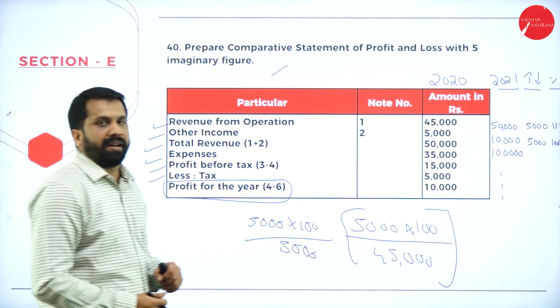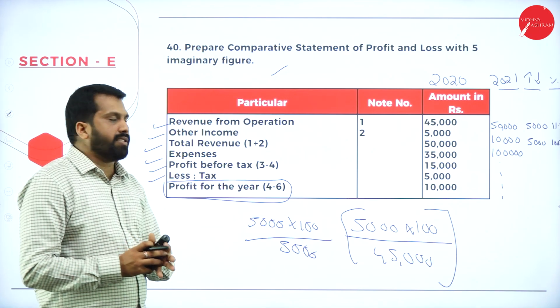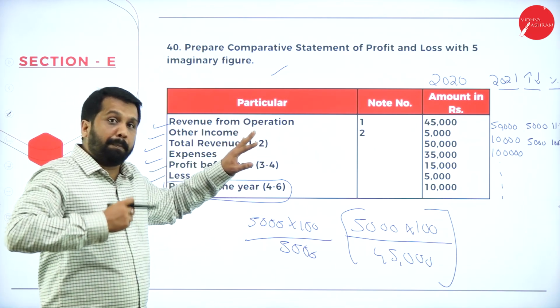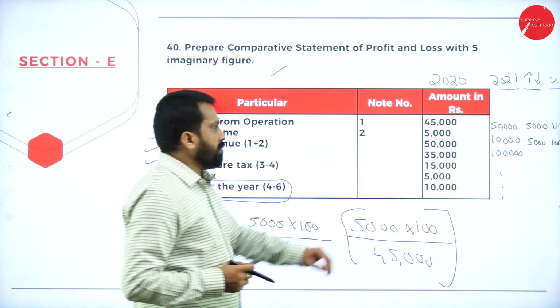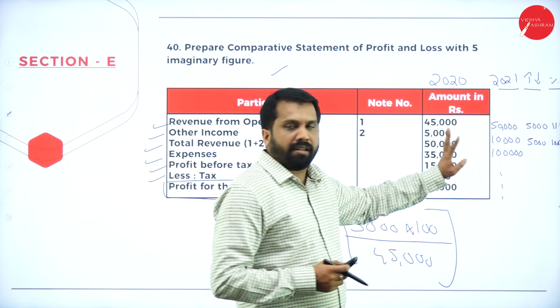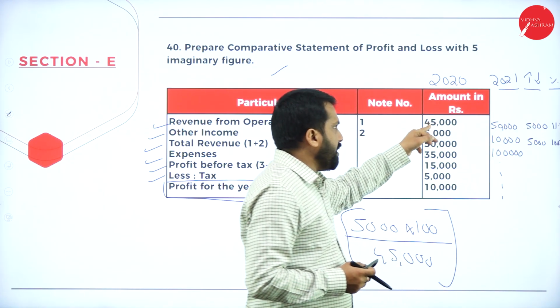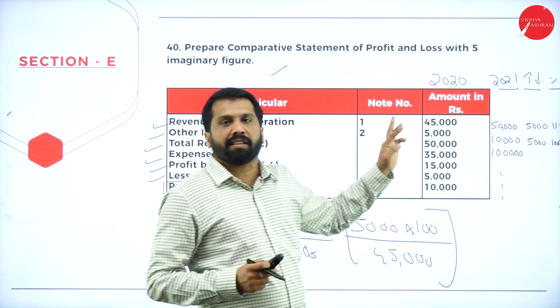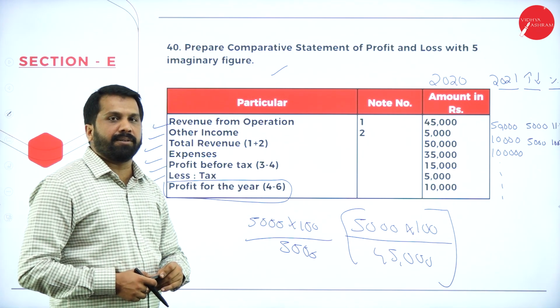This is only your comparative profit and loss. If they ask you only to prepare profit and loss, this is your answer. Comparative, this answer. Hope you are clear. Add one more column, write imaginary numbers, see the difference. The difference into 100 divided by the first number. That is your comparative profit and loss account.